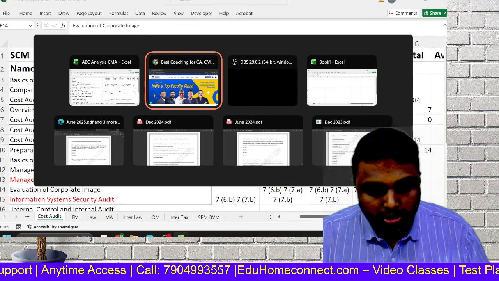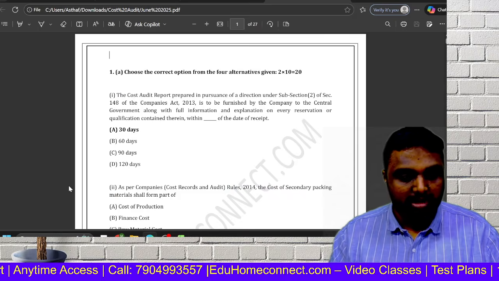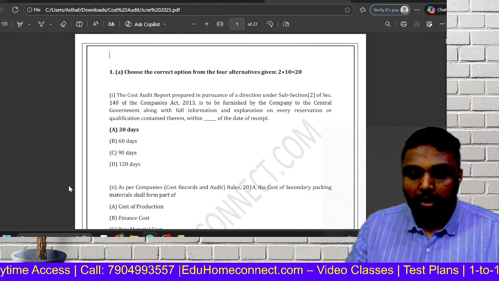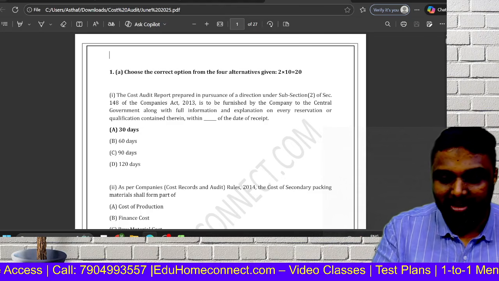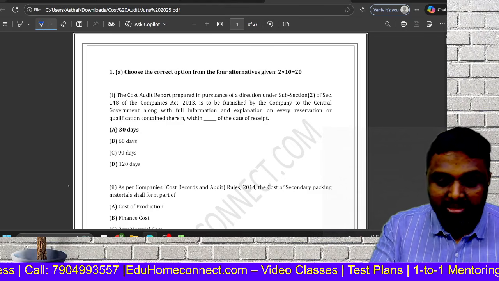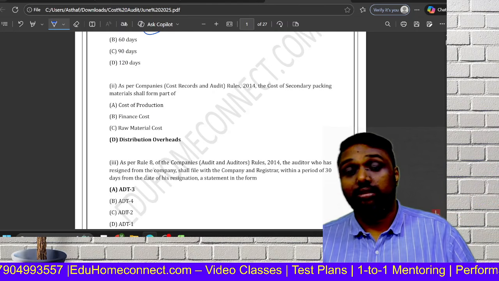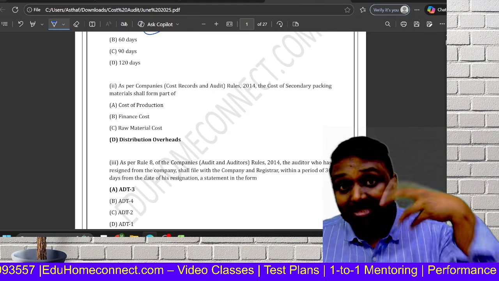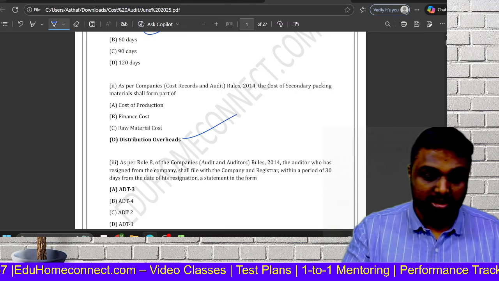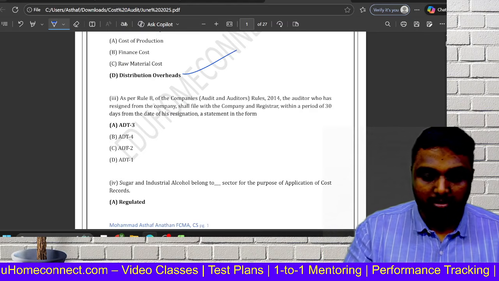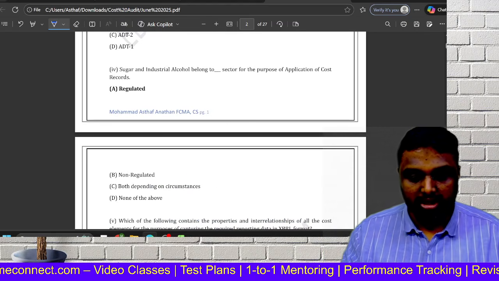Let me go through some MCQs which came recently in some exams. See here, what is the timeline of the 30 days. Whatever we discuss, similar questions are coming. This is from CAS, there will be some theory, distribution cost. Then appointment related, resignation related.